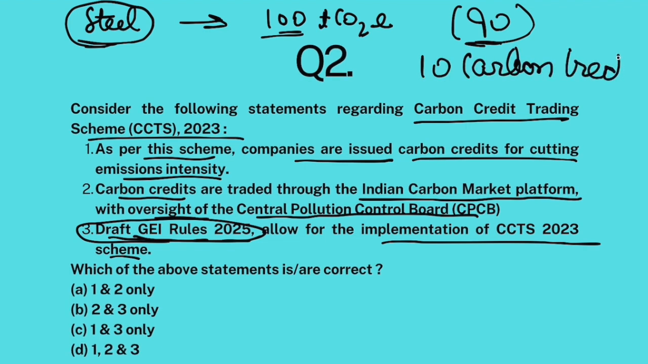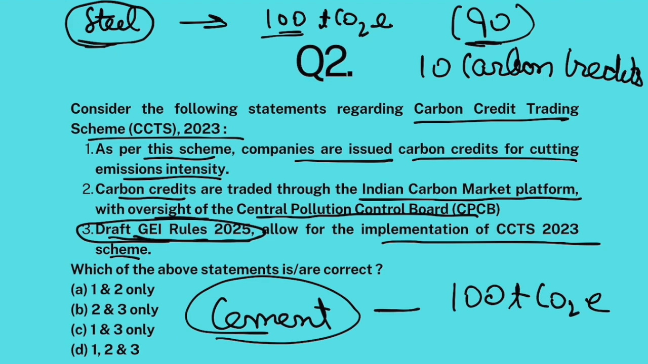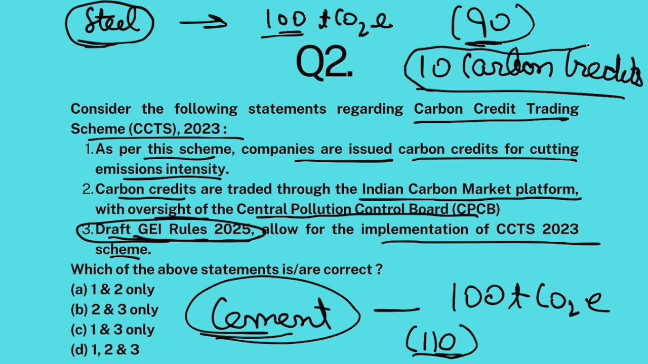Now, what is the benefit of these 10 carbon credits? Let's suppose there is a cement industry and it was also given the target of 100 CO2 equivalent, but it was unable to achieve this target. It actually emitted 110. Now the government will say either pay a penalty, and that penalty would be very high, or if you are emitting 10 extra ton CO2 equivalent, then buy these 10 carbon credits, then you would be allowed. So if you want to emit extra, you would have to buy carbon credits for it.